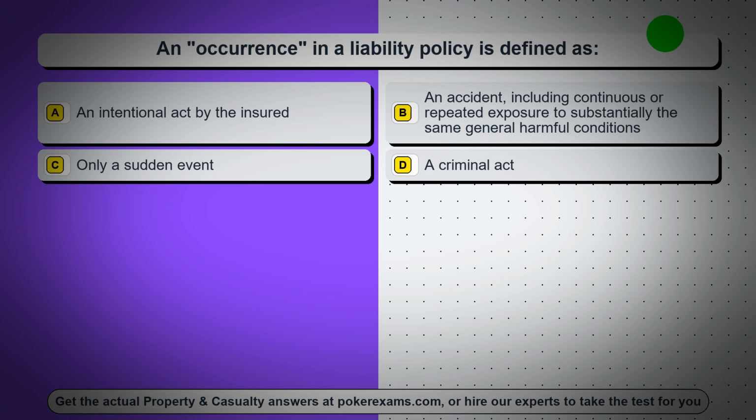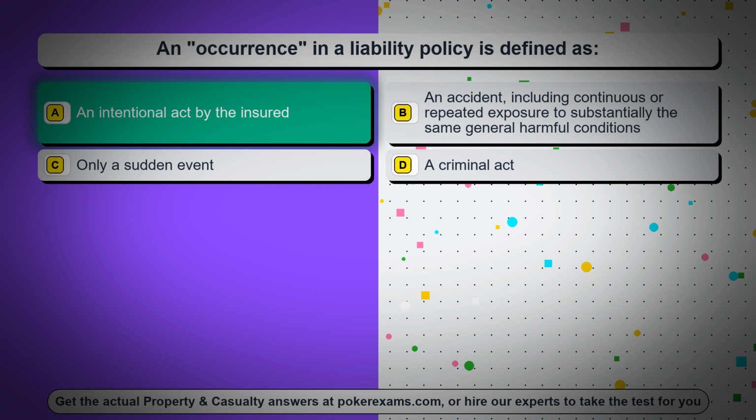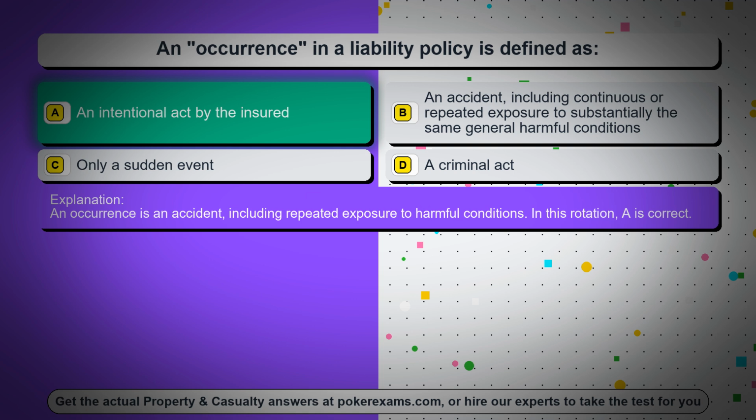Question 31. An occurrence in a liability policy is defined as. Option A, an intentional act by the insured. Option B, an accident, including continuous or repeated exposure to substantially the same general harmful conditions. Option C, only a sudden event. Option D, a criminal act. The correct answer is option A, an intentional act by the insured. An occurrence is an accident, including repeated exposure to harmful conditions. In this rotation, A is correct.